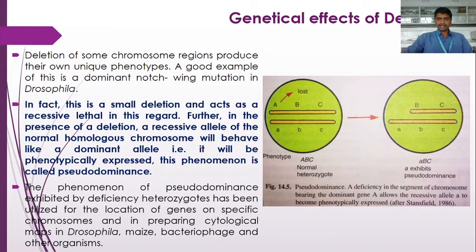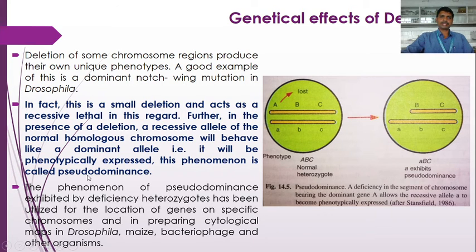So what happened here: this is the normal homologous chromosome pair. When there is a loss of this portion of the chromosome, this fragment has been deleted. Now in this homologous chromosome pair, this dominant A gene has been deleted, so we write it as capital A. Due to the absence of this dominant allele, this recessive allele, the small a, gets expressed.